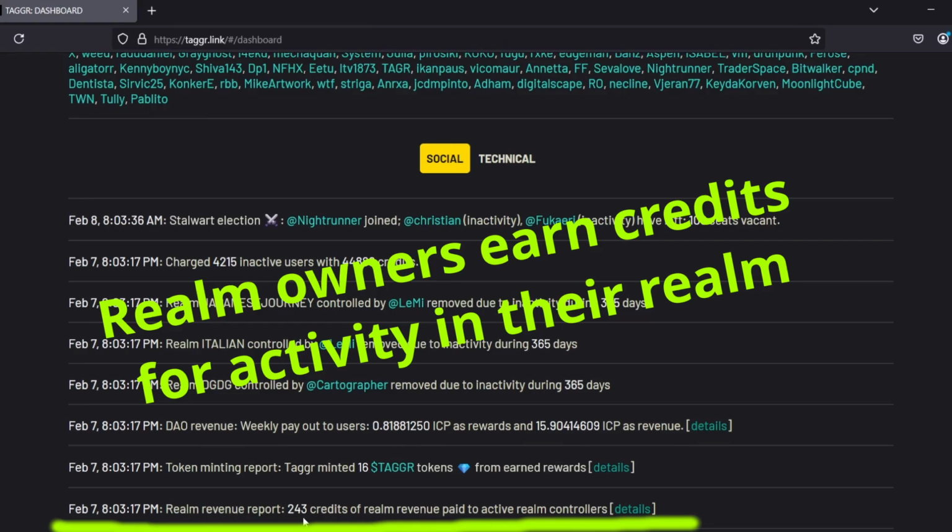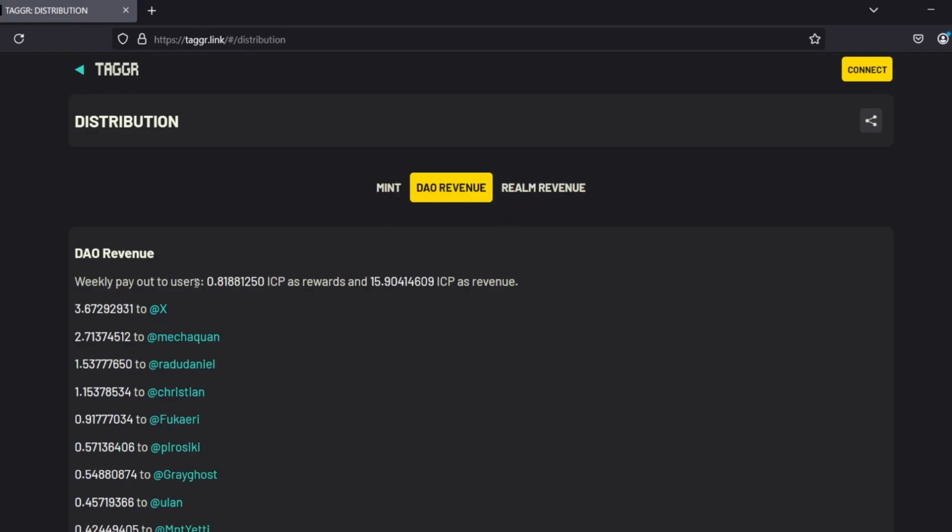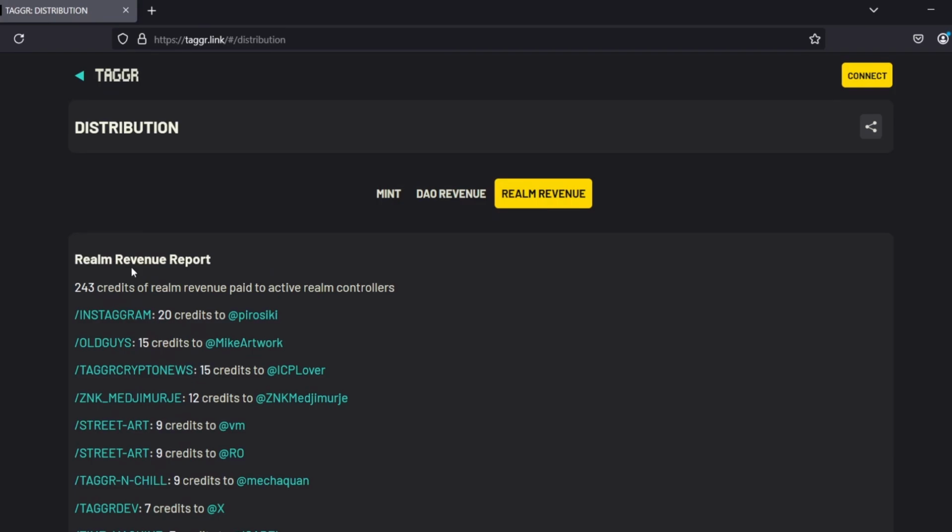Realm revenue: 243 credits of realm revenue paid to active realm controllers. It shows how much was minted, the total minting report. These were the users that received it. The DAO revenue, this is weekly payout to users as rewards, and the realm revenue. So every week, all of this information is tracked and published. Anyone can look at it and see what's happening with Taggr.